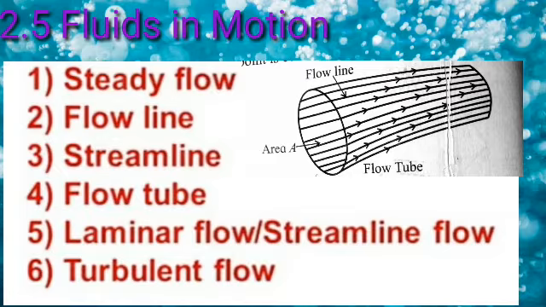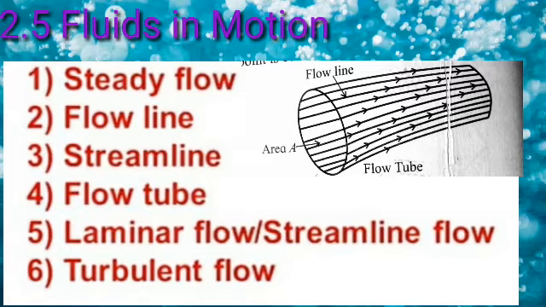Flow tube: it is an imaginary bundle of flow lines bounded by an imaginary wall. For a steady flow, the fluid cannot cross the wall of a flow tube. Fluid in adjacent flow tubes cannot mix in steady flow.